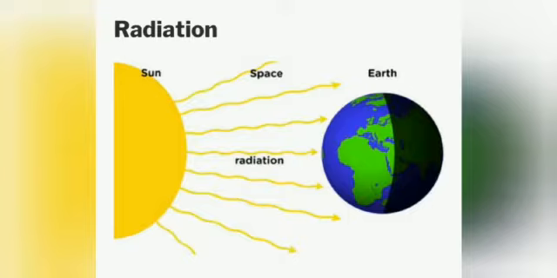Now, the third way in which heat flows from a hot body to a cold body is radiation. So, the transfer of heat from a hot body to a cold body directly without heating the space in between, and which does not require any medium, is called radiation. Children, you know the primary source of heat on earth is the Sun. In the atmosphere, most of the space between Earth and Sun consists of vacuum. The Sun's heat energy passes through this vacuum and reaches us without heating the region in between. So heat is transmitted from Sun to Earth by radiation.